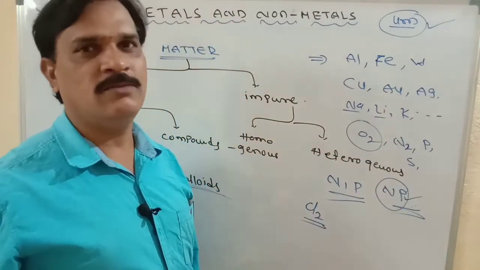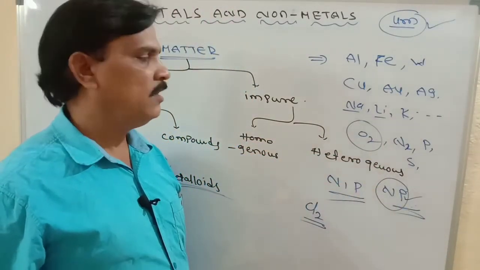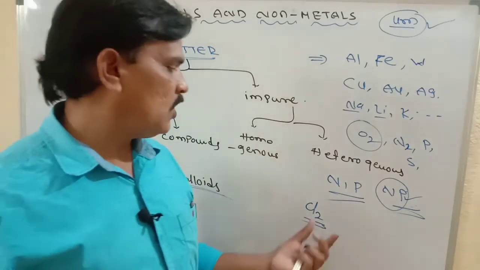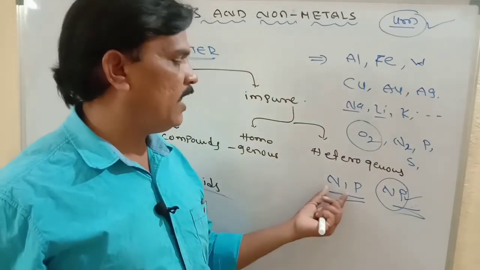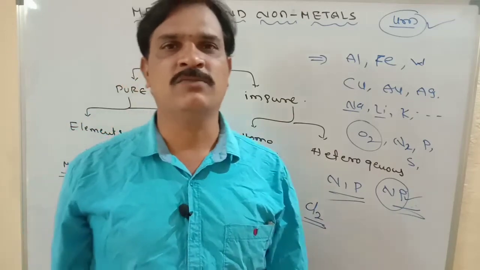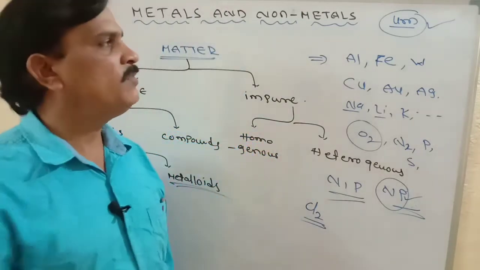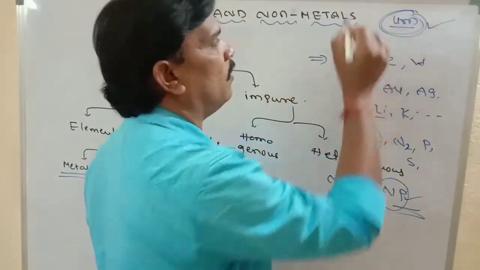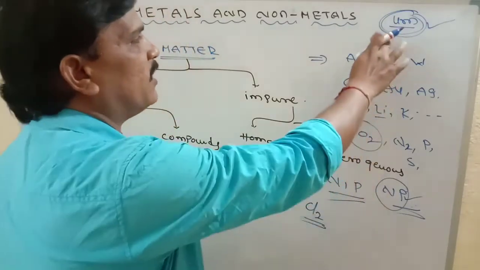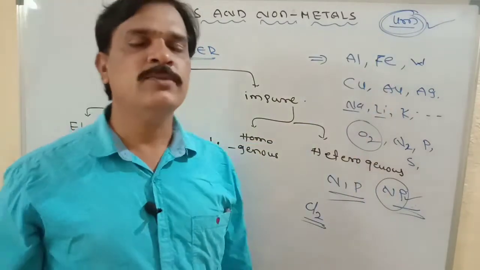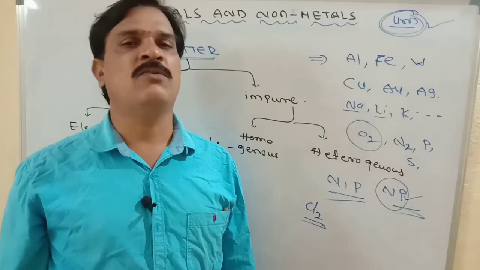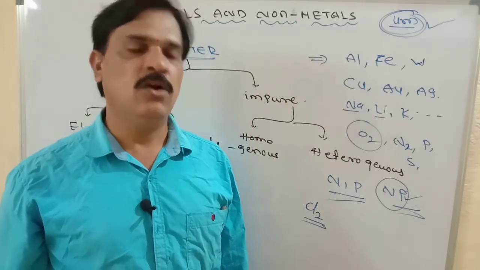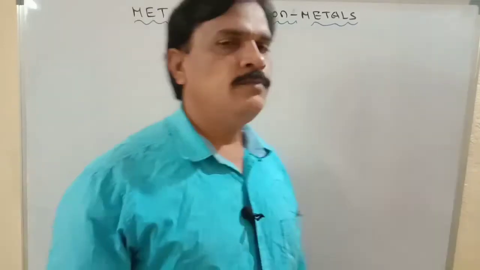Boron has no sound. Iron also is a metal. Chlorine, nitrogen, phosphorus, non-metals, we won't observe sound. So the best trick is, anywhere if you observe sound, maximum they are metals only. This is a general introduction.